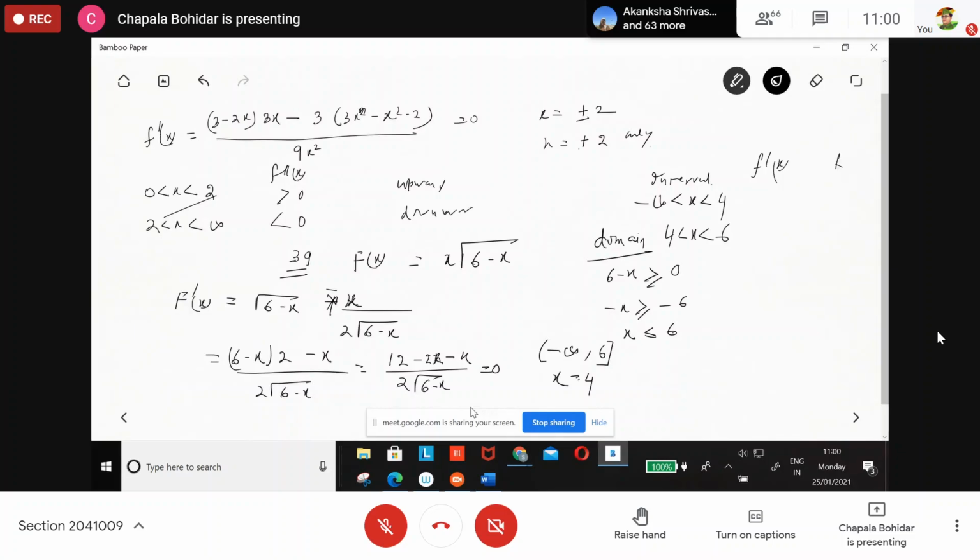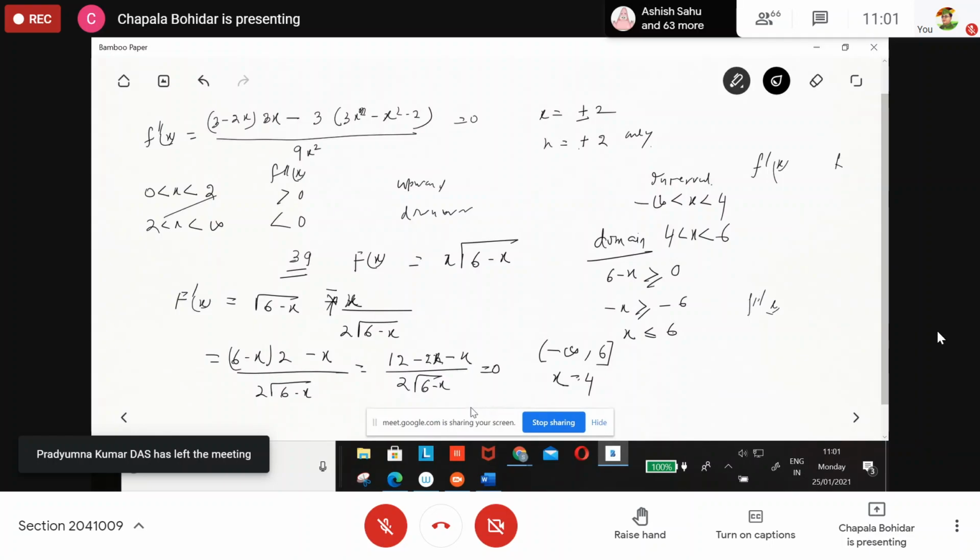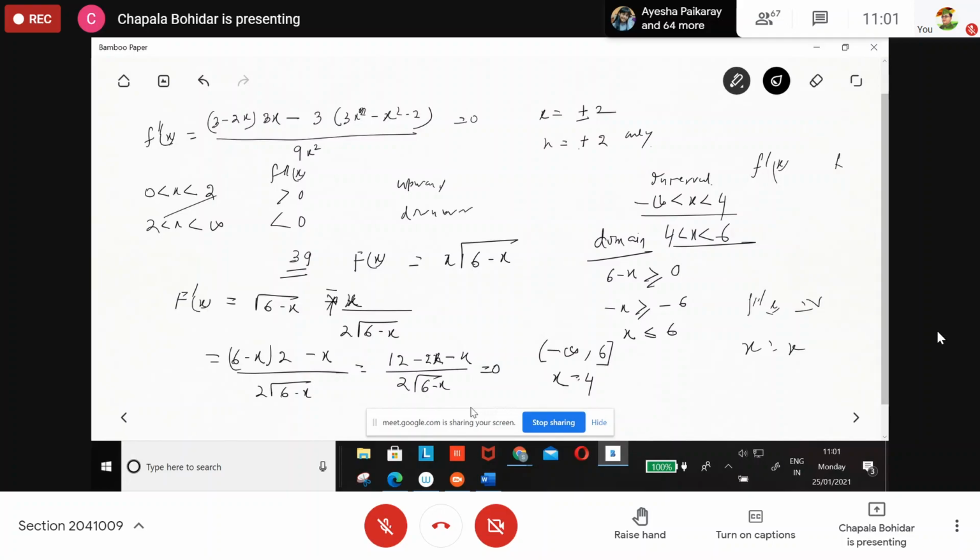Then you find out if it is increasing or decreasing. Clear here? According to that, for the concavity test, your interval is minus infinity to 6, and you find out what you get in that case, by considering f''(x) equal to 0. What is the value of x? According to that, you find out your interval. Clear?